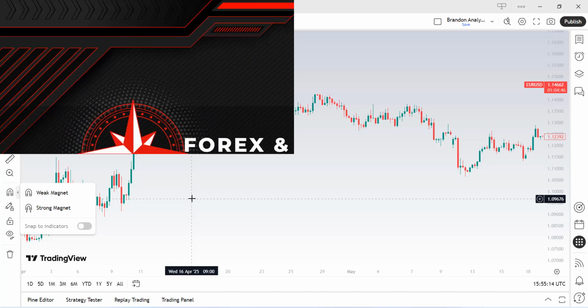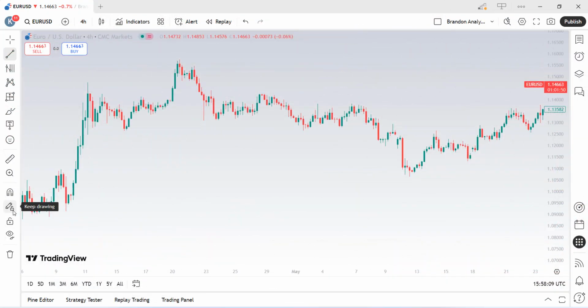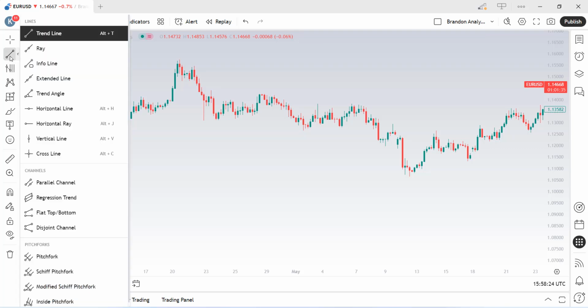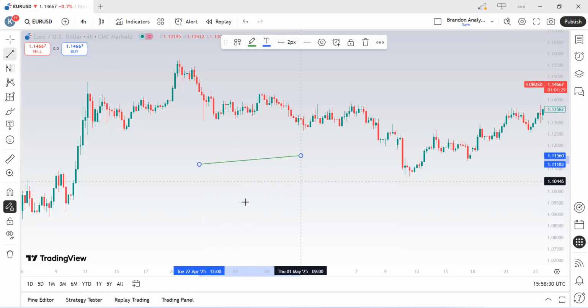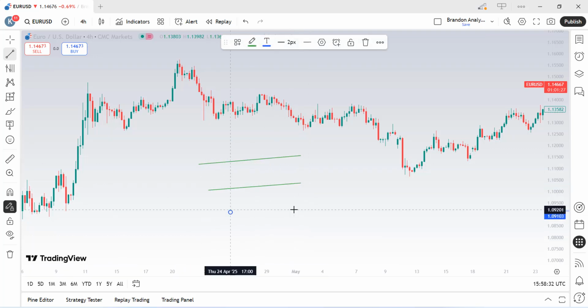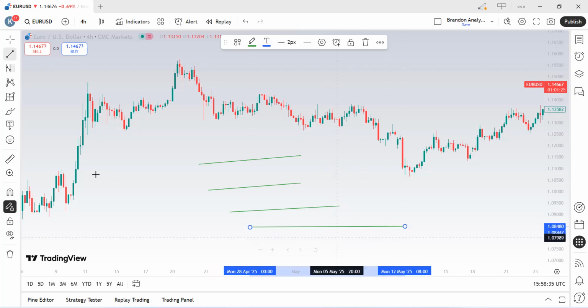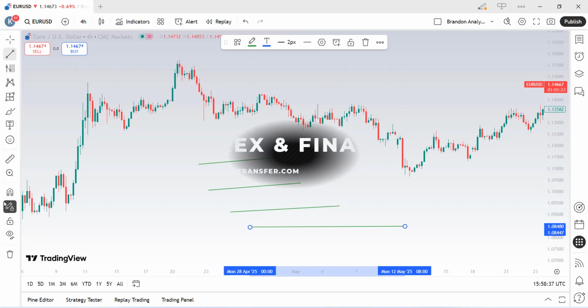Next, we have our keep drawing tool, which allows you to use the same tool repeatedly without needing to reselect it. Like for example, let me make use of this trend line. Once you select the trend line you want, you can keep drawing it multiple times without needing to reselect it. So that is the main use of this keep drawing tool.